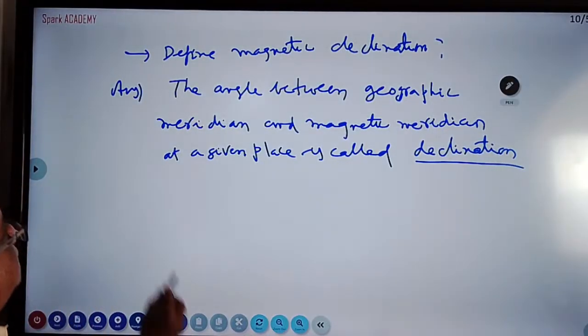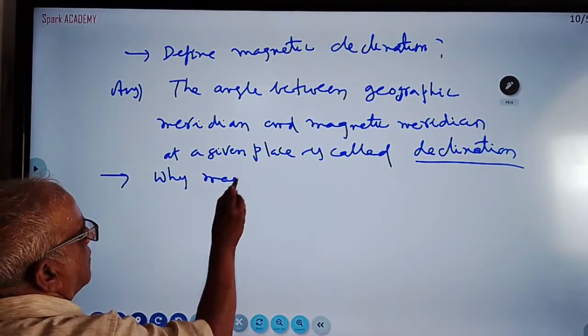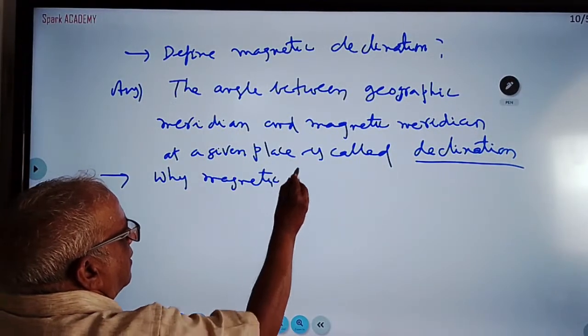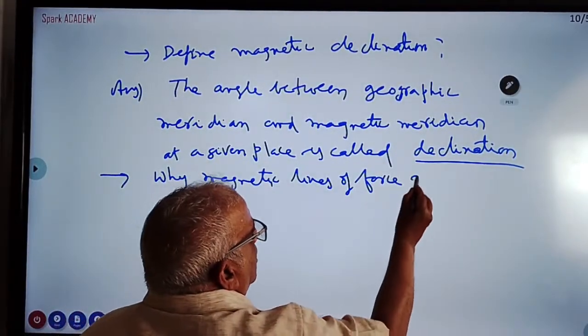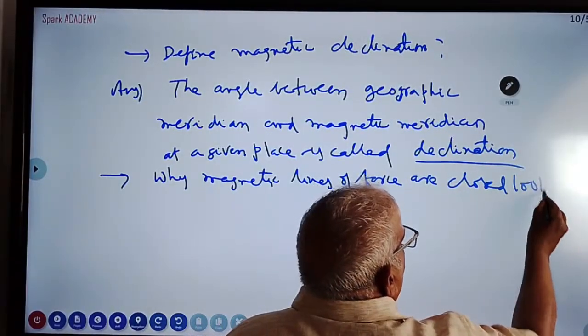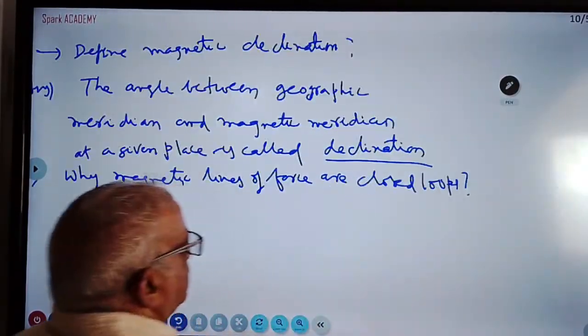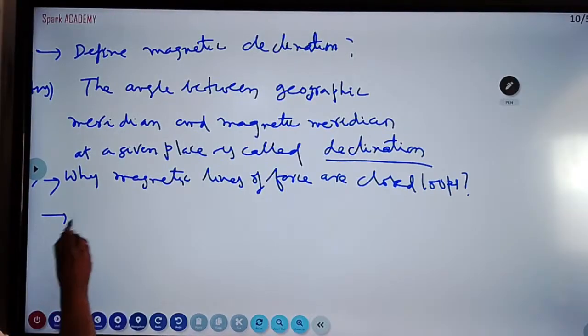Now, next question. Why are magnetic lines of force closed loops? This is one question. Why are magnetic lines of force closed loops? Why? This is another question. So, answer.